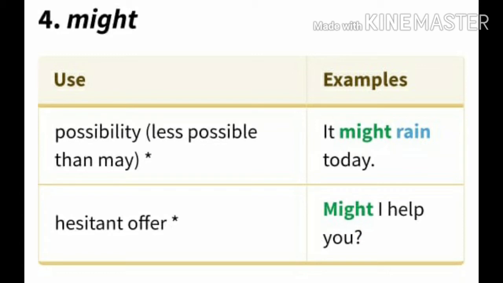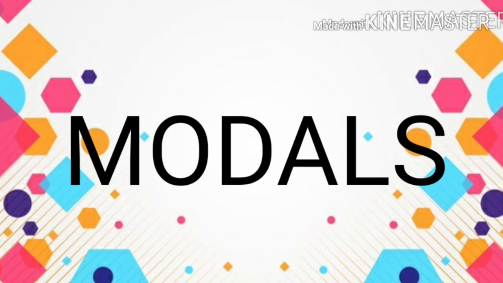Okay, these are the four: can, could, may, might. It is one set. Hope you understood it. In revision 2 of modals, we can go with must, mustn't, mayn't or may not, need not, ought to. Please refer to the previous videos which I already sent you when I was teaching modals.